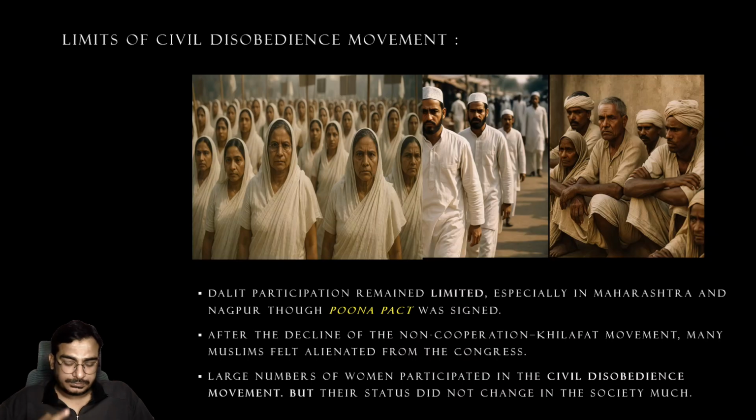The second thing is about women. A large number of women participated in the civil disobedience movement, but the status of women did not change in reality. Even Dalit participation remained very limited, though there was an agreement between Gandhi and B.R. Ambedkar. B.R. Ambedkar was the one who was supporting the cause of separate electorate in the roundtable conference. But then Gandhi said no to that. So because of that, B.R. Ambedkar was also disappointed. He was appearing as if he was the champion of Dalits.